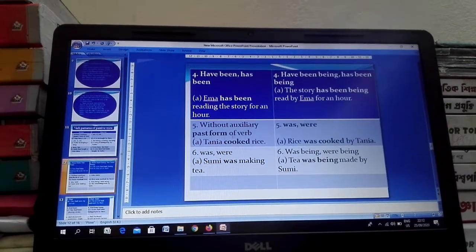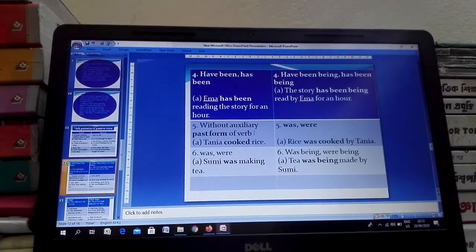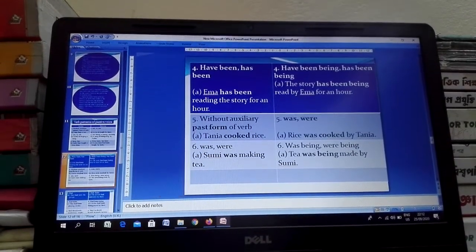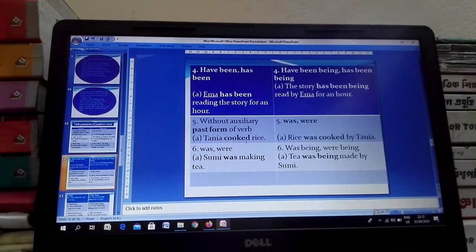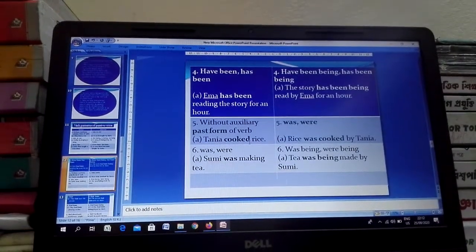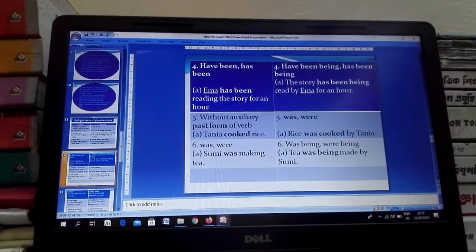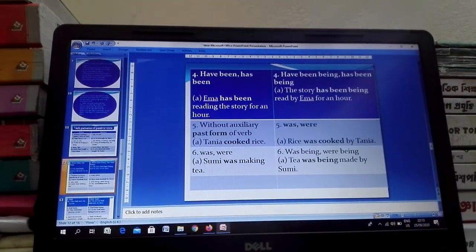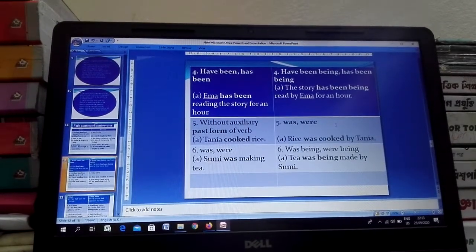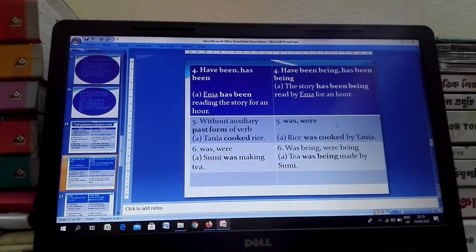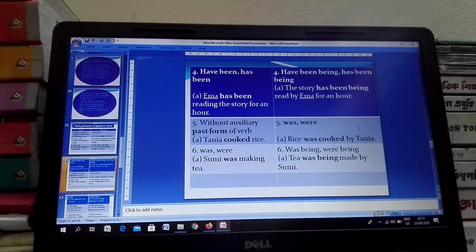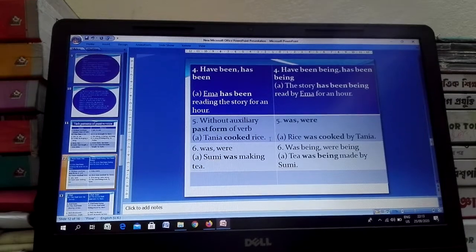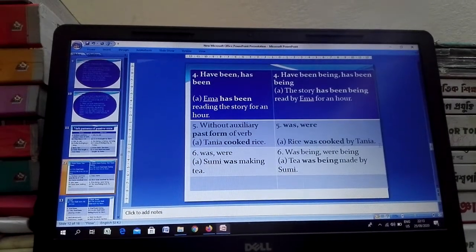Without auxiliary, past form of verb: if in the sentence of an active voice there is no auxiliary verb and the principal verb is past form, then you have to use was or were as an auxiliary verb in a passive voice, such as Tania cooked rice. Rice was cooked by Tania.